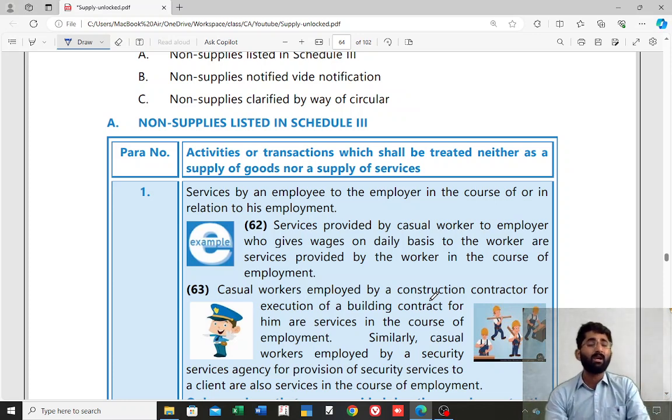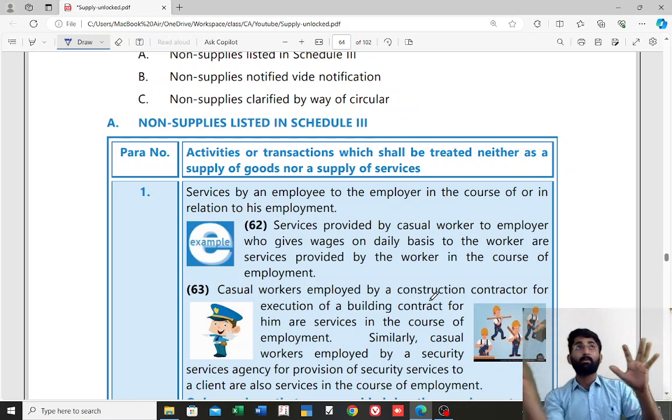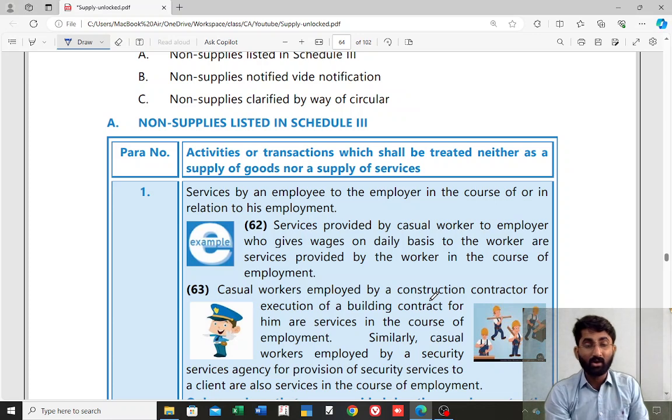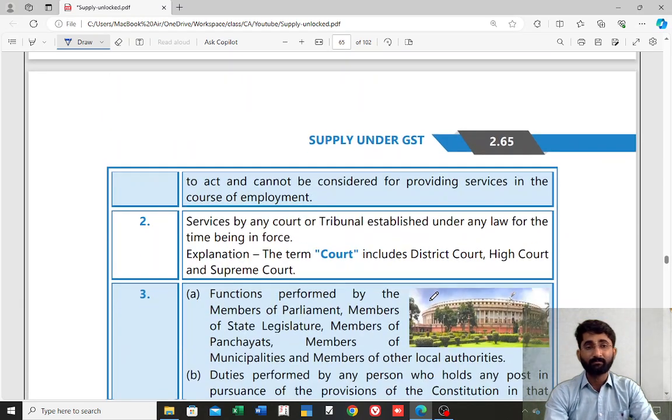Why, sir? Because if that is service, then employees have to collect GST from the employer and pay it to the government. Every month they have to file their return. All these things would be very difficult for the employees. That's why the government said that it is neither supply of goods nor supply of service. Next one,